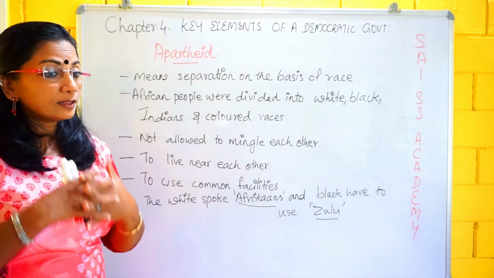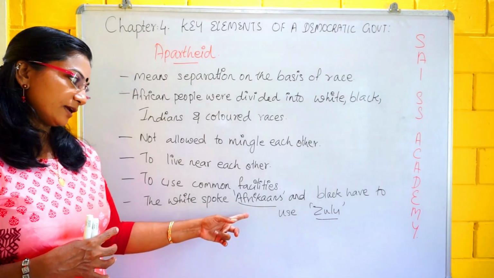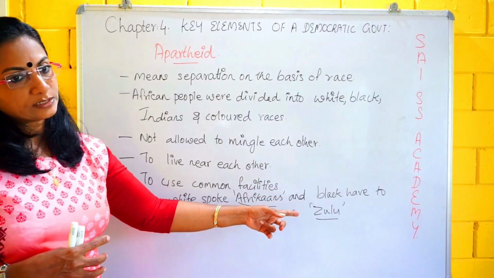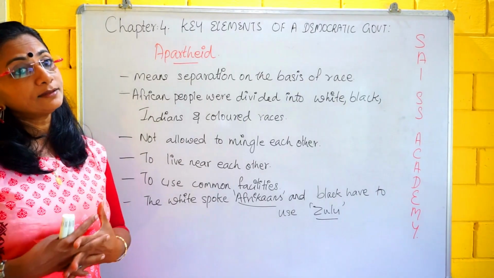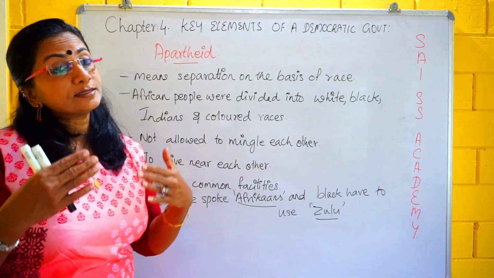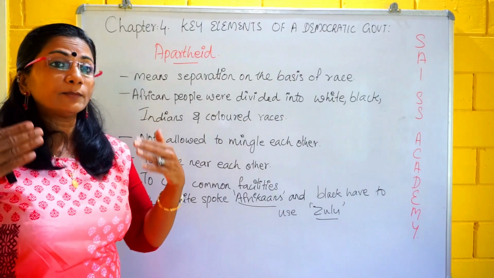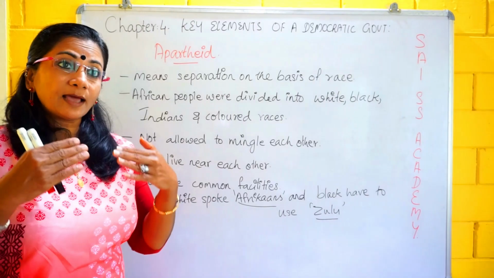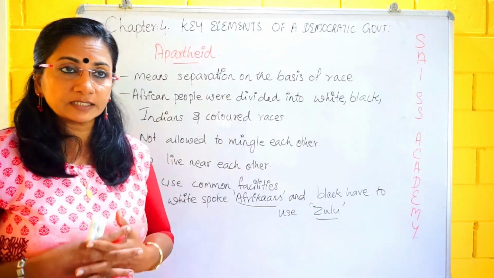For example, the white people spoke Afrikaans, and the black people had to use the local language, Zulu. The black people had to speak Zulu only. In those days, the ambulance used by white people was well equipped, but the black people had to use a separate one. Even the ambulance used by the hospital was like that. That much discrimination was there.